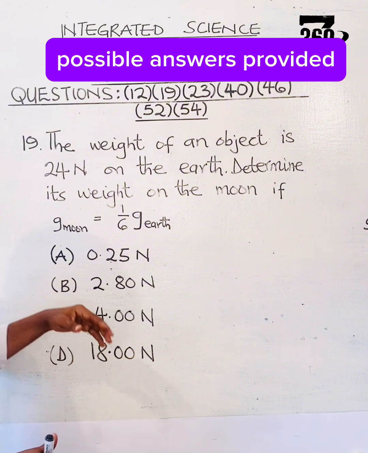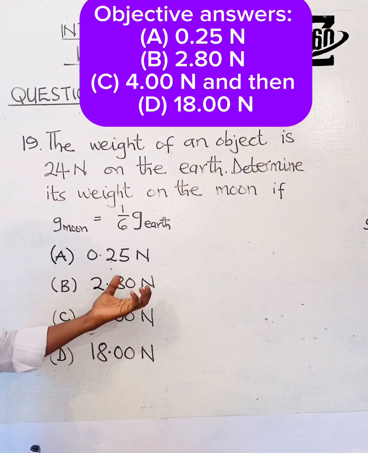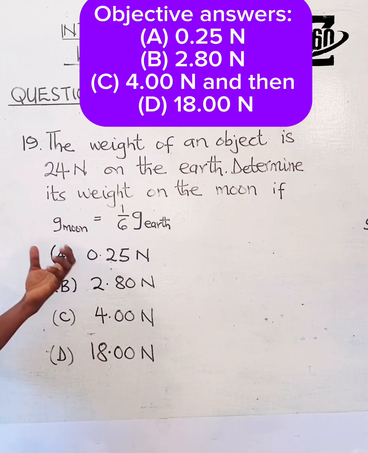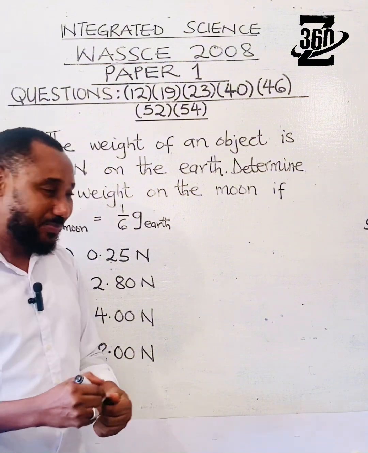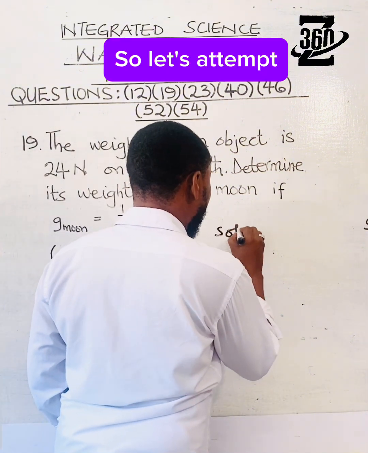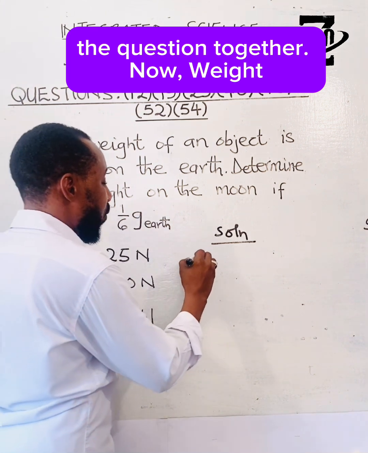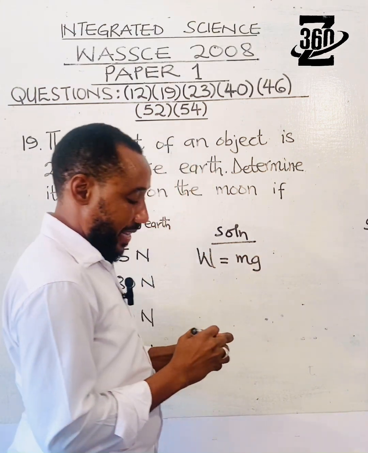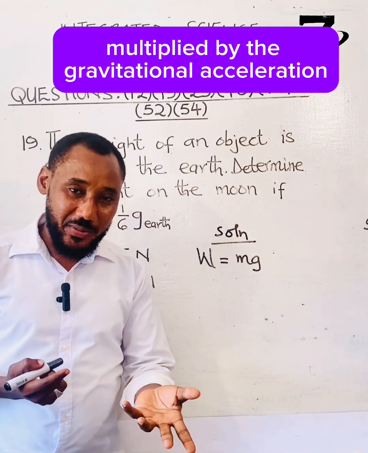Possible answers provided. Objective answer A, 0.25 Newton; B, 2.80 Newton; C, 4.00 Newton; and D, 18.00 Newton. So let's attempt the question together. Now, weight is the mass of an object multiplied by the gravitational acceleration.